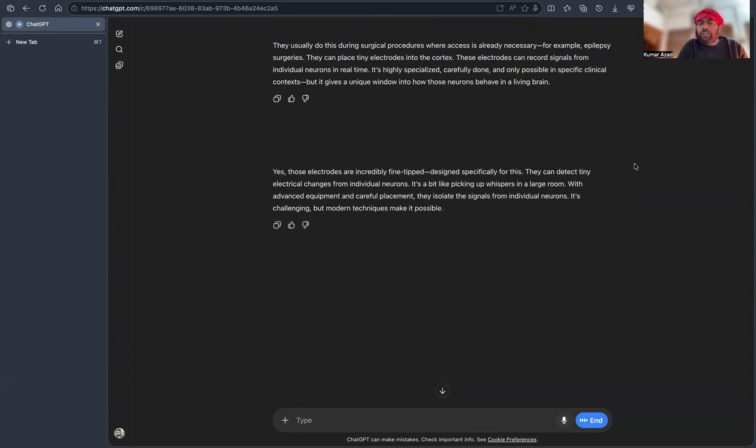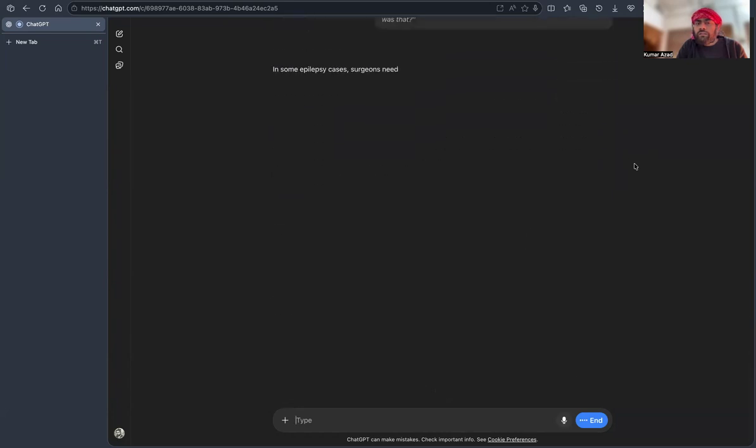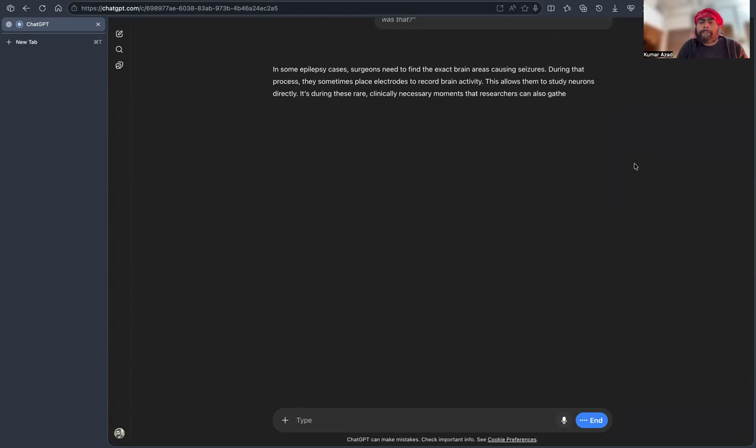So what about this epilepsy surgery that you mentioned? What was that? In some epilepsy cases, surgeons need to find the exact brain areas causing seizures. During that process, they sometimes place electrodes to record brain activity. This allows them to study neurons directly. It's during these rare, clinically necessary moments that researchers can also gather data on how those neurons function in real time.